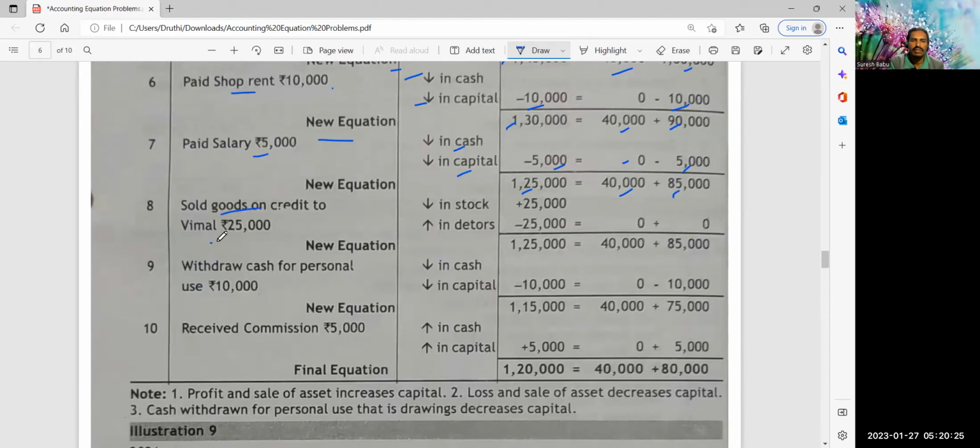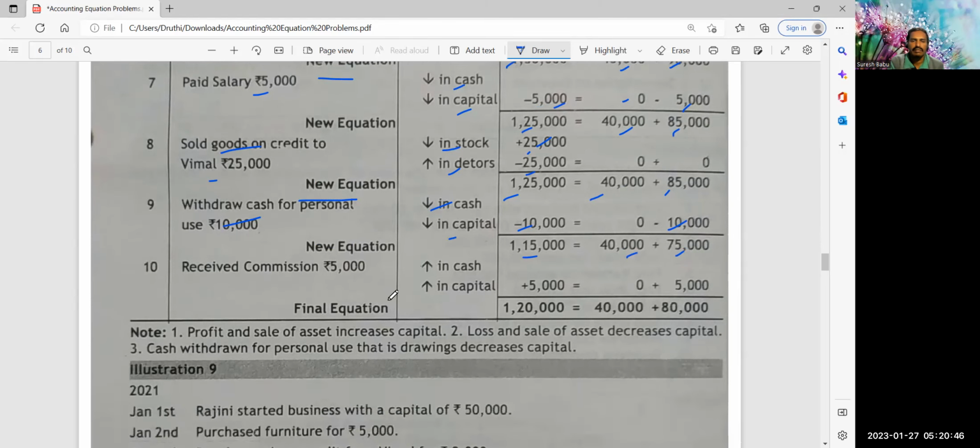Sold goods on credit to Uma 25,000, stock decreases, debtors increase. So one increase, one decrease. 1 lakh 25, 40, 85. Same new equation. Withdrew cash for personal use, cash decreases, capital decreases, minus 10,000, minus 10,000, 1 lakh 15, 40